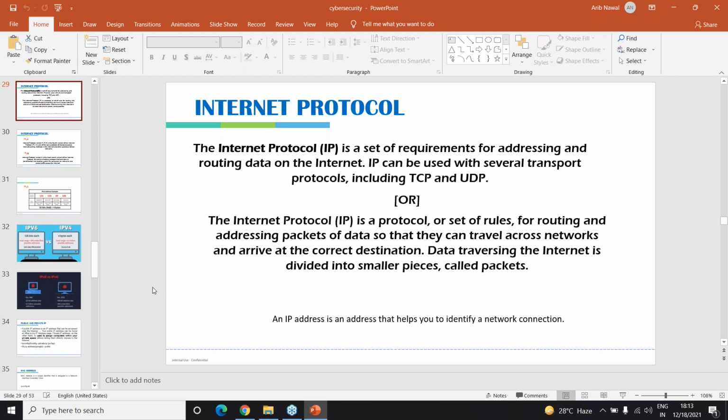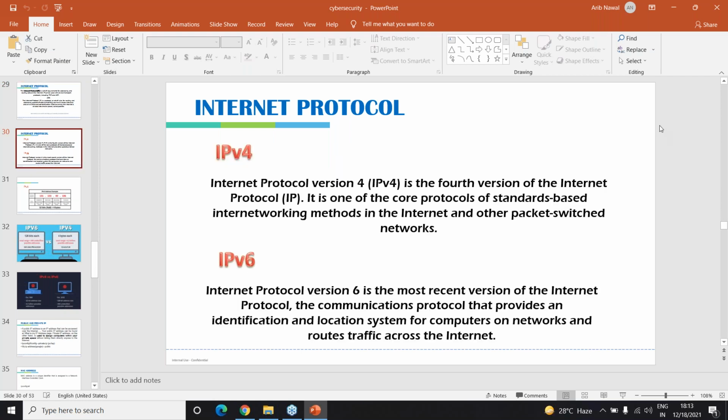Right? So what happens in IPv4 and what happens in IPv6? IPv4 is the fourth version of Internet Protocol. It is one of the core protocols for internetworking methods. It's a standard. And using IPv4, most of the things are assigned IPv4 public addresses itself.